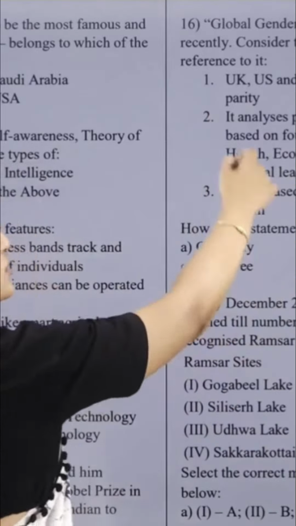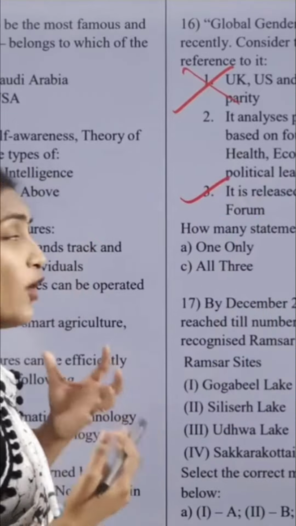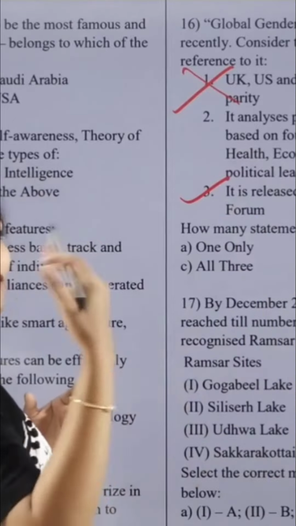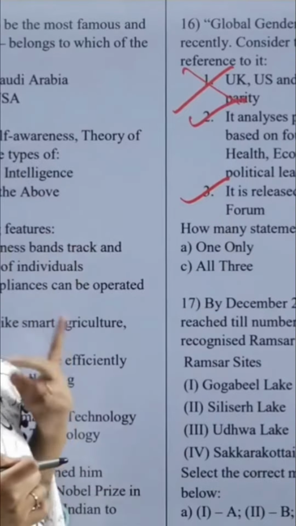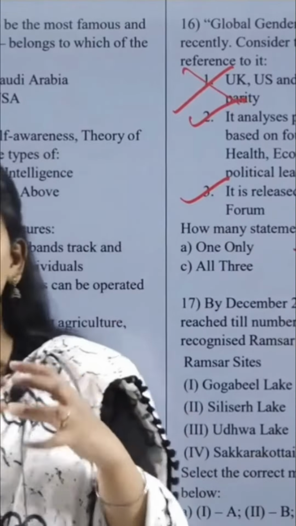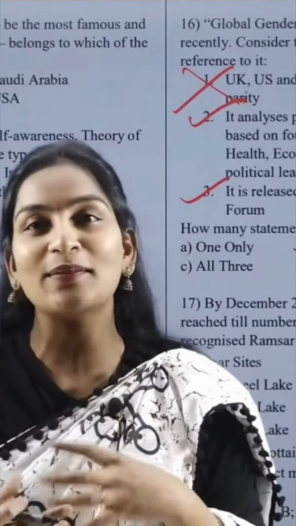So you can see the claim that UK, US and China achieved full gender parity. The first option is wrong. Then, as I already told you, it is released by the World Economic Forum, and it is based on four parameters: political, economic, health and education. That is the true one. So two statements are right and one statement is wrong. While we are having a rapid revision program, in that we will also cover current affairs at a faster pace for the upcoming prelims.